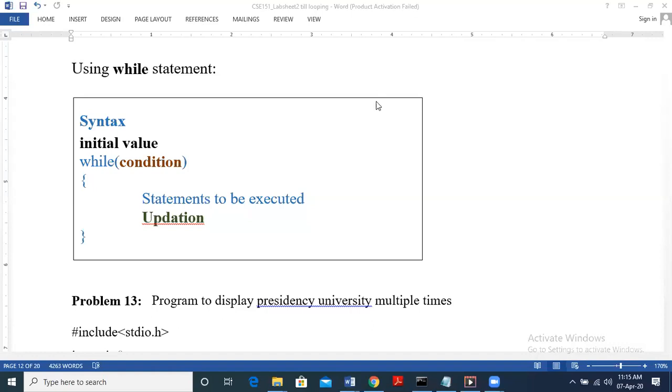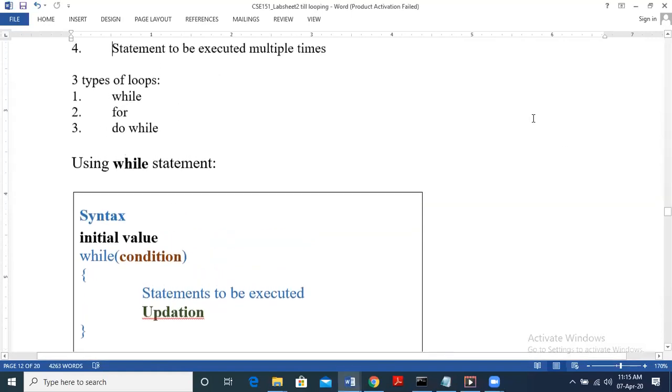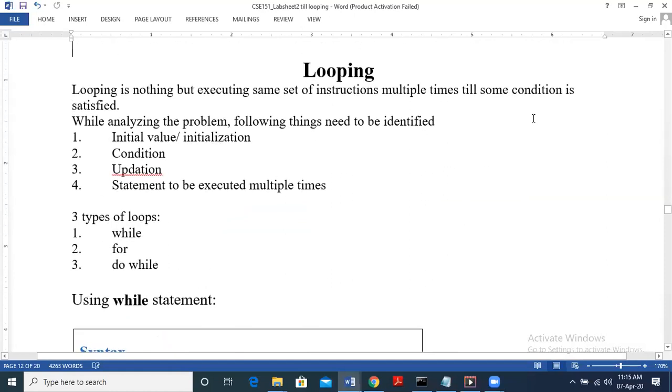Today we'll have a Zoom class based on the looping concept. In the previous class, we started the concept of looping, wherein we see that looping is repeated execution of some instructions, right? So we execute the same set of instructions multiple times till some condition is satisfied, right?